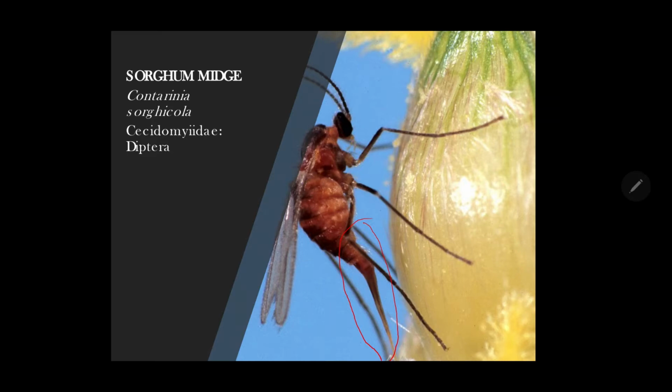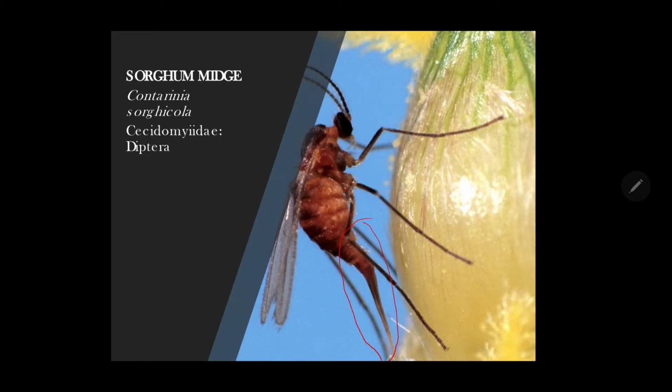eggs into the host, like in the panicles, in the inflorescence or flowers of sorghum. It is distributed worldwide and can directly cause damage to the ear head. Grain loss of about 20 to 50% has been observed.